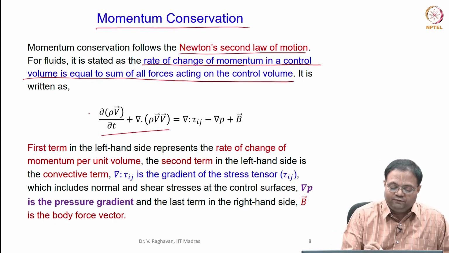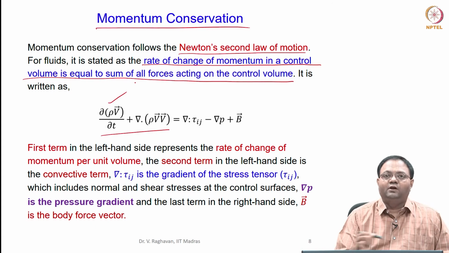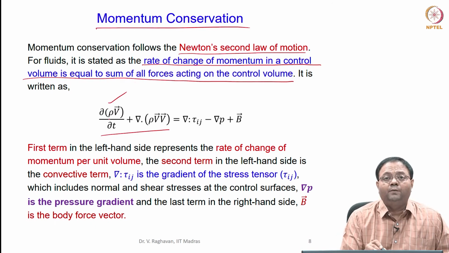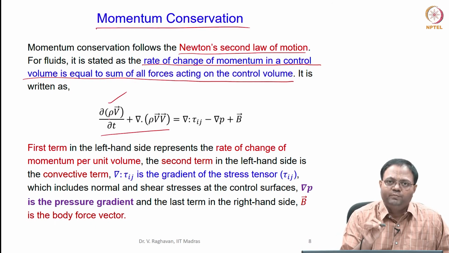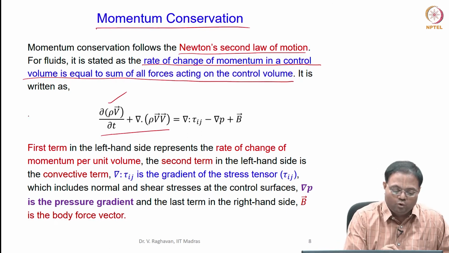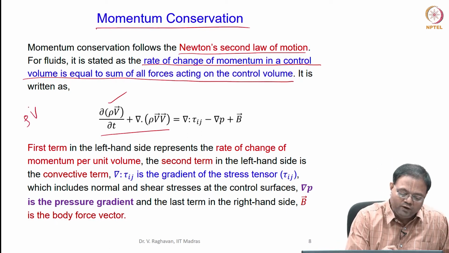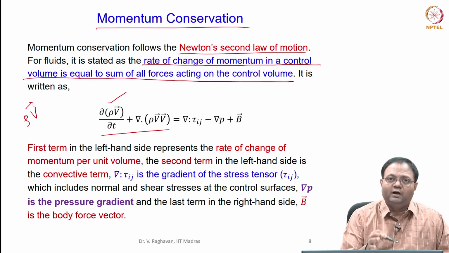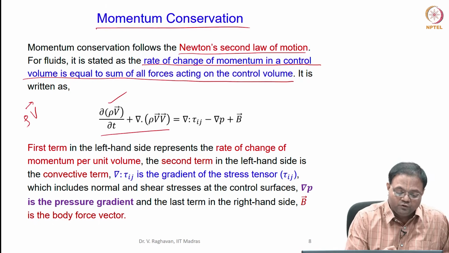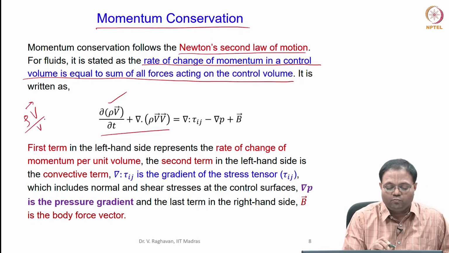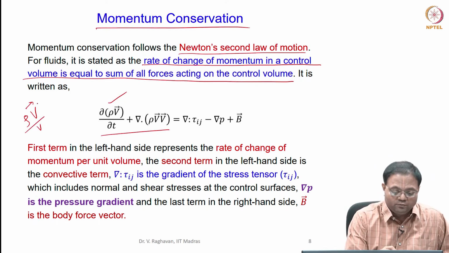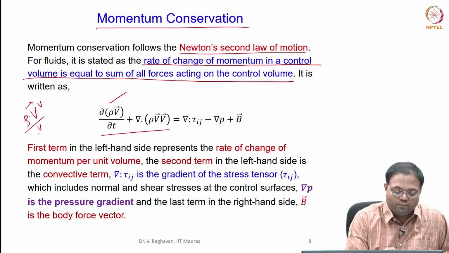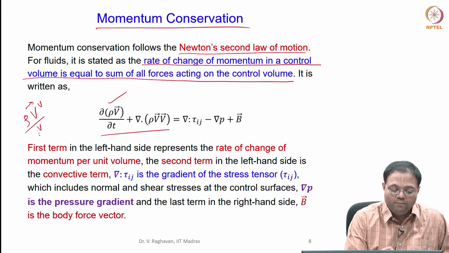Now see that the first term we have already discussed a lot. This is the rate of accumulation of momentum of the mixture in the control volume. So, rho into V vector is the momentum in a particular direction. This is a vector, so we can resolve it into 3 directions. This divided by the volume, so the rate of change of momentum: multiplied by volume and divided by volume, rho into volume is mass, and mass into velocity is momentum per unit volume.